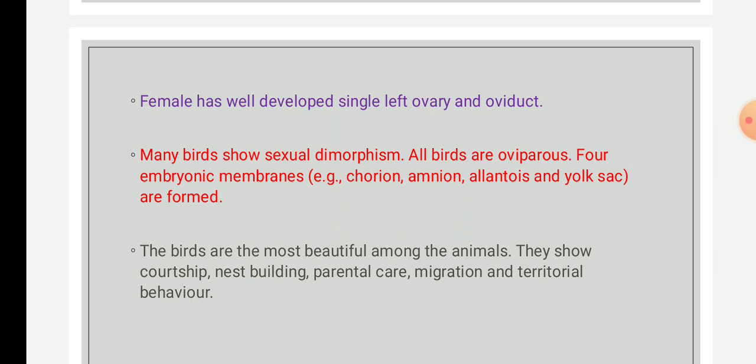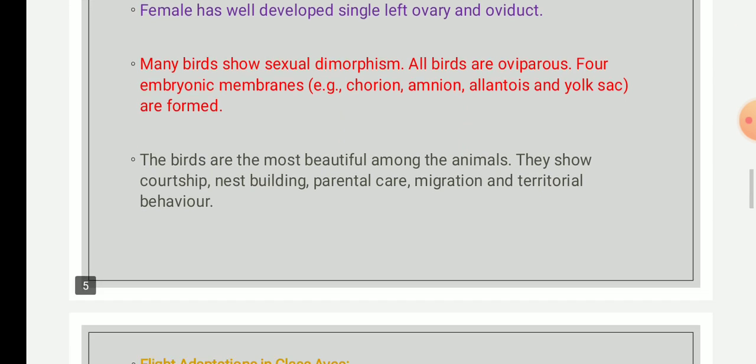Okay, territory marking is one of the characters. Then parental care is seen. Then few birds will be showing migration, like 30% of birds. This migration is for breeding, for nesting, and also for temperature changes, so they move from one place to another, the migratory birds and all. Okay, this is about the general characteristics of class Aves.